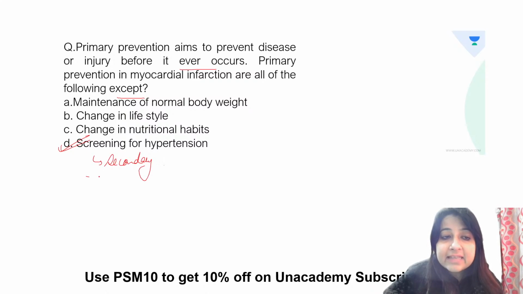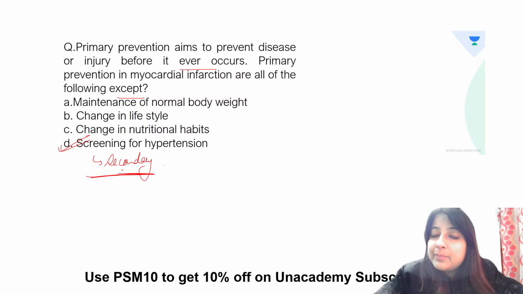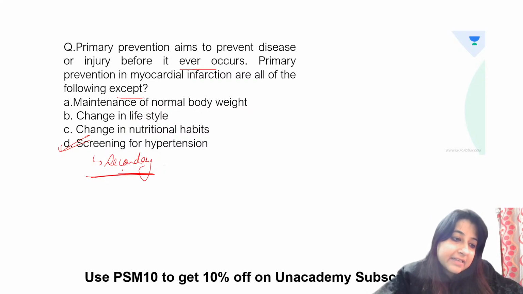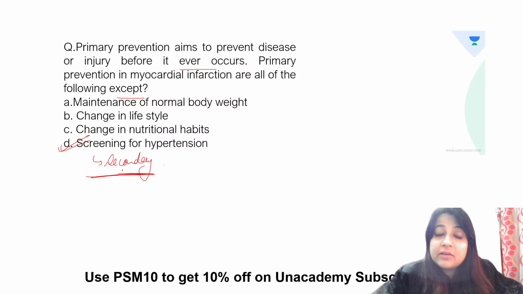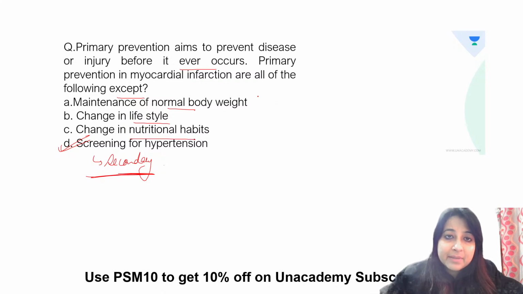It is secondary level of prevention. Screening is always done to make an early diagnosis. The person is not presenting with signs and symptoms, but we want to find the disease before the person goes on to develop signs and symptoms, so that we will be able to provide timely treatment and prolong the survival.